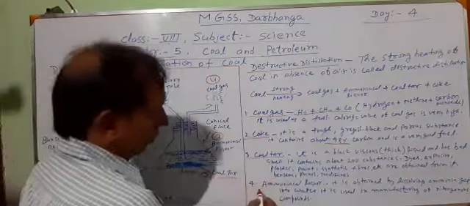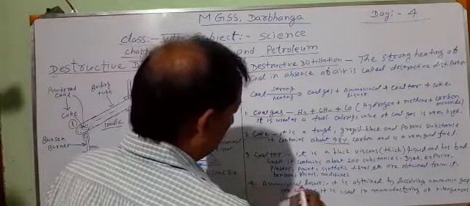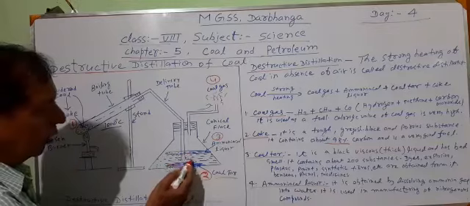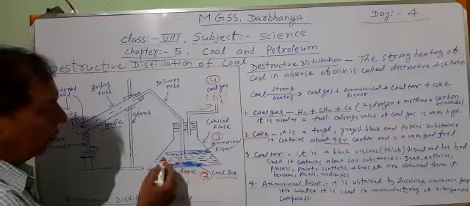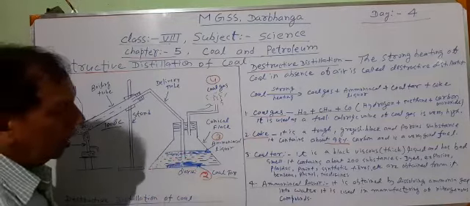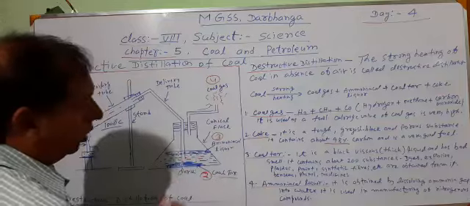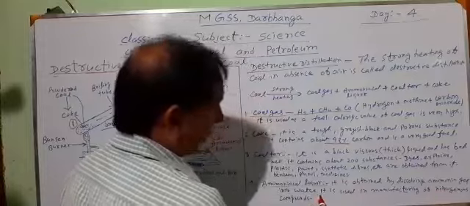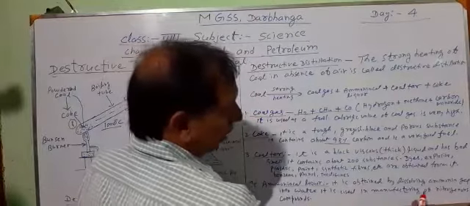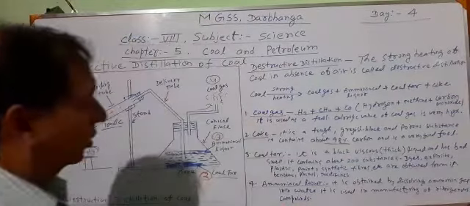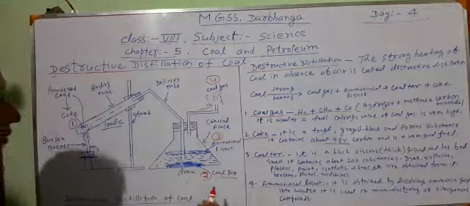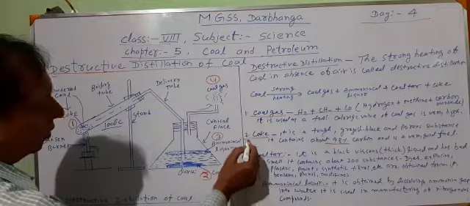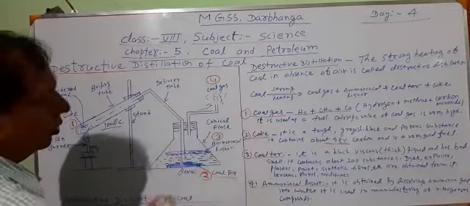Now, fourth is the ammoniacal liquor. This ammoniacal liquor means a solution of ammonia in water. This ammoniacal liquor is obtained in the beaker. The upper surface of the water contains ammonia, dissolved ammonia in water. It is obtained by dissolving ammonia gas into water. It is used in the manufacturing of nitrogenous compounds. These are the four main substances which we obtain by the destructive distillation of coal.